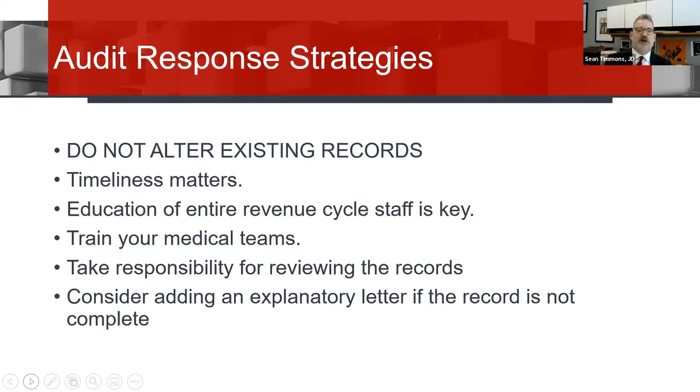So timeliness matters. Here is the thing that you need to do if you get a request for records and it says we need these records in 30 days. There's always a phone number, an email address, some way to contact the person that you sent the letter. And many times, if you get there early enough in the process and reach out to them, you can say, I need an extra few days. Most of the time, they'll let you do it. They'll give you the extra few days. You want to confirm that by email in writing.